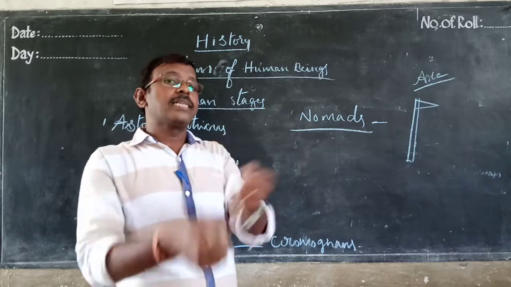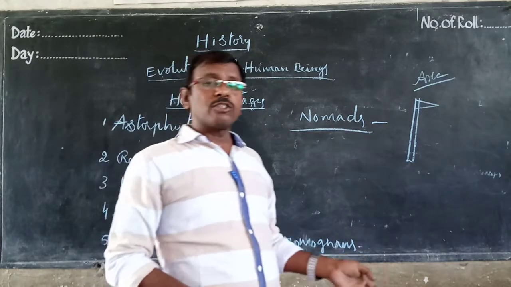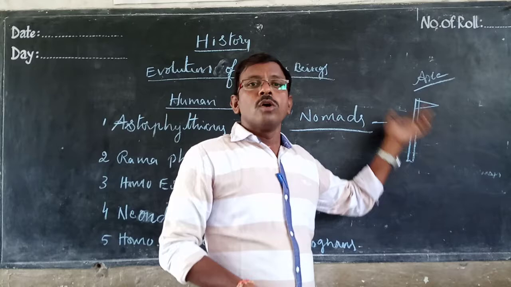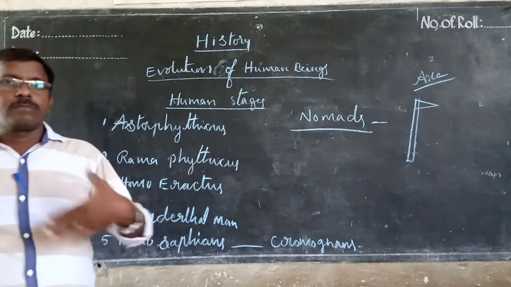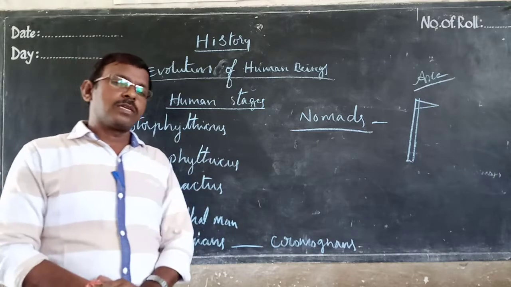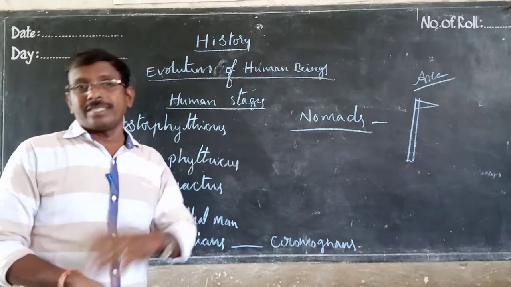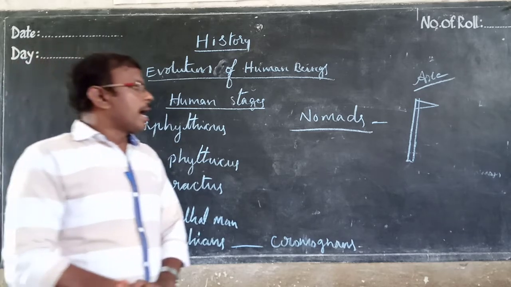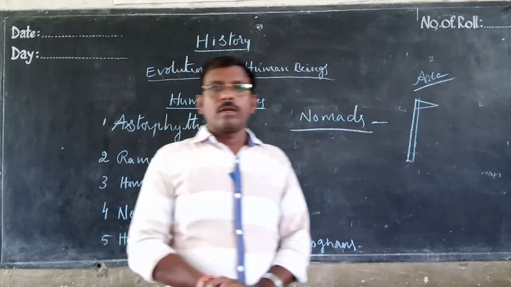They used it to hunt animals, remove the barks of the trees, and cut the branches of the trees. Gradually they got somewhat technologies, nomads after nomads.